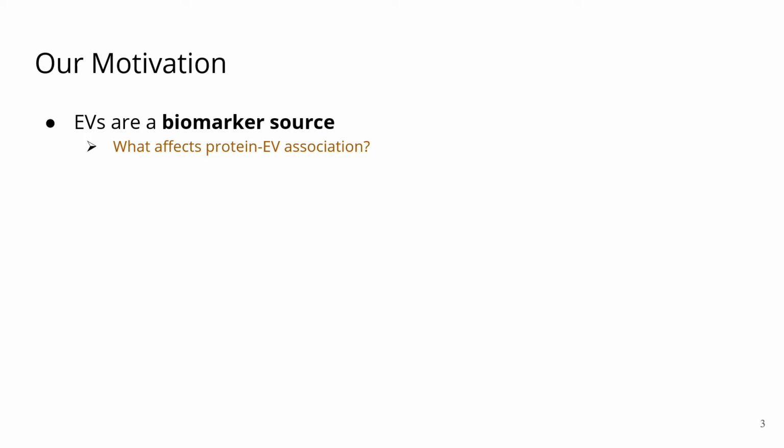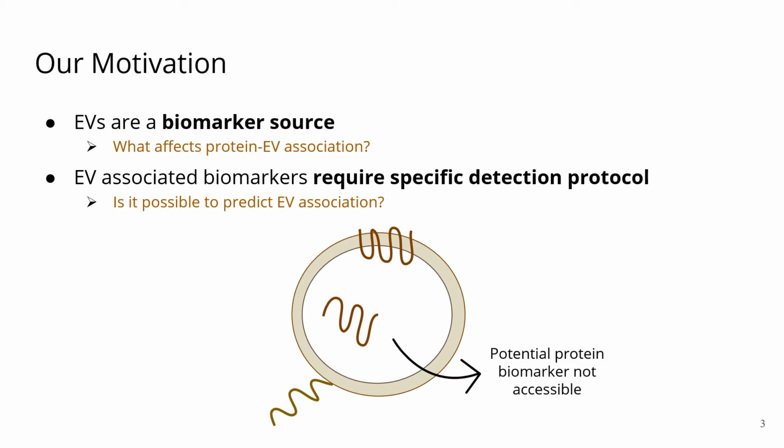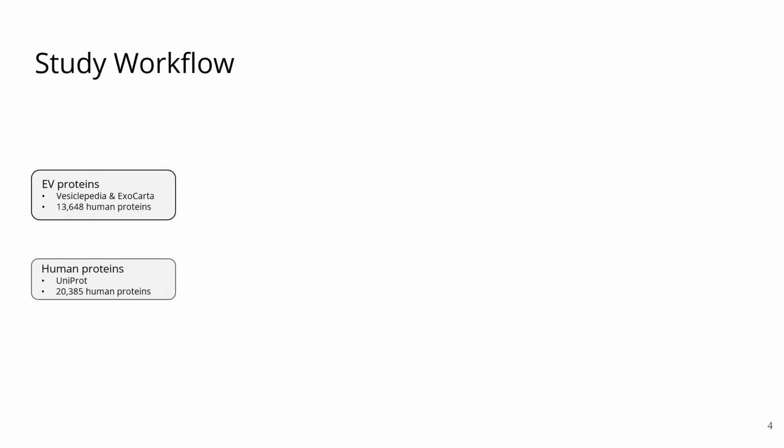We were therefore interested in what affects protein-EV association. While being a good biomarker source, EV-associated biomarkers require specific detection protocols that involve the breaking up of the vesicle to actually detect the cargo. Therefore, another point we were interested in is it possible to predict EV association, especially if only the protein sequence is known. At the start of our workflow, we created an EV protein and a human protein dataset.